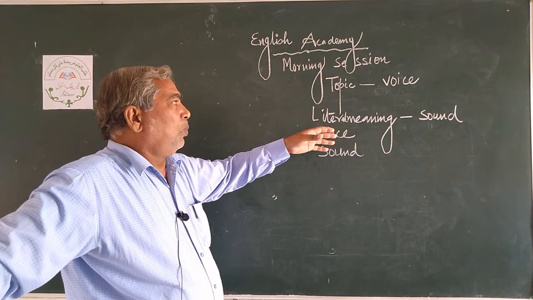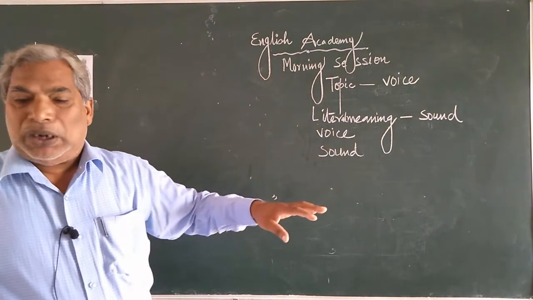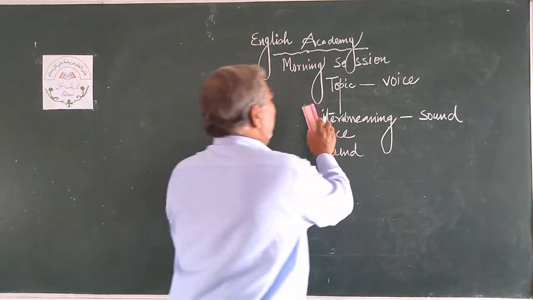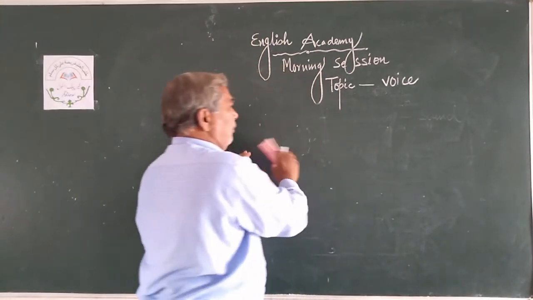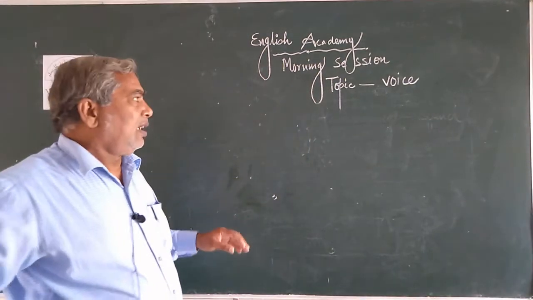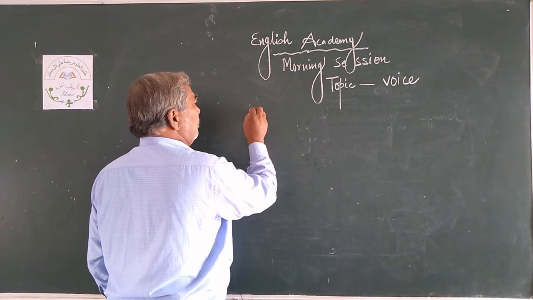So, voice in the grammar, I can explain with these sentences. For example, a very simple example.